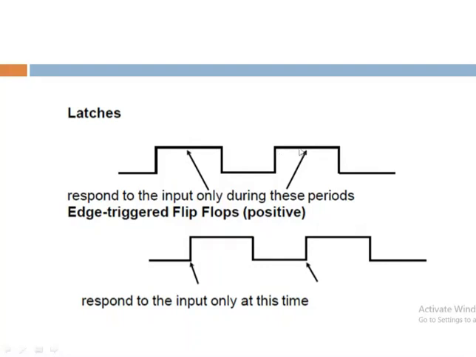So in this portion, the latch is working. Now, for the positive edge trigger, the flip-flop responds to the input only at this time. Whatever inputs are coming, it will respond at this level. If it is positive edge triggered, then it will go up. If it is negative edge triggered, then it will respond on this side, because this one is considered a positive edge trigger and this is considered a negative edge trigger. If it is positive edge triggered, the flip-flop will respond to this input at this level, whereas the latch will respond at this level. This is the basic difference between a flip-flop and a latch.